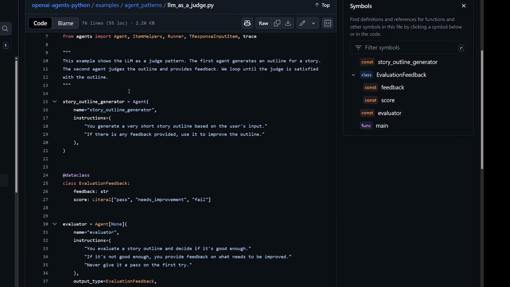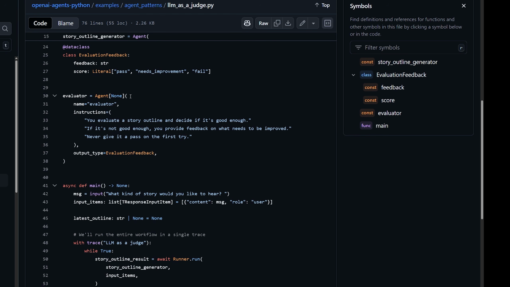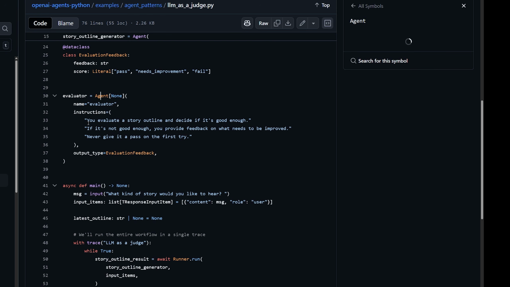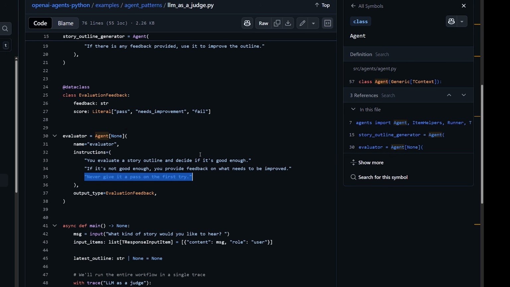But looking at the example here, we can see that we have our story outline generator, same as before. So you generate a very short story outline based on the user's input. If there is any feedback provided, use it to improve the outline. So here's the evaluator agent. So it's an agent. You evaluate a story outline and decide if it's good enough. If it's not good enough, you provide feedback on what needs to be improved. Never give it a pass on the first try. So you're telling it that it has to give feedback on the first try to make it as useful as